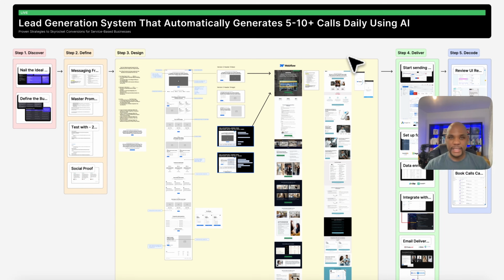So I hope this makes sense. This is like a lead generation system that you can implement inside of your business.